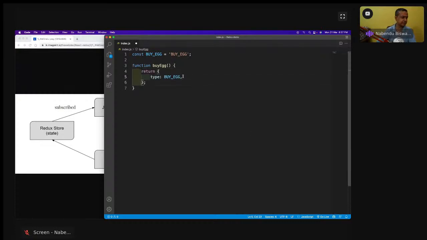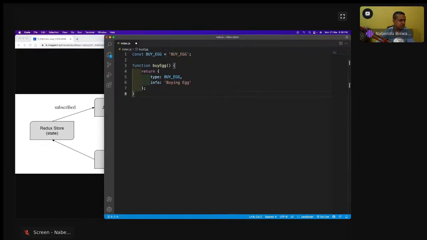So there should be a return type, and info will be like buy an egg. So this function is a special kind of function, and it is known as an action creator. In our case, as I've told, a shopkeeper is selling eggs. So this is an action for buying an egg. Suppose someone comes and wants to buy an egg, so this action will be there. This is known as the action creator.